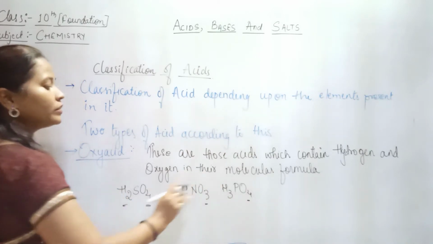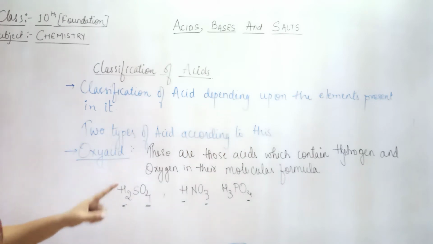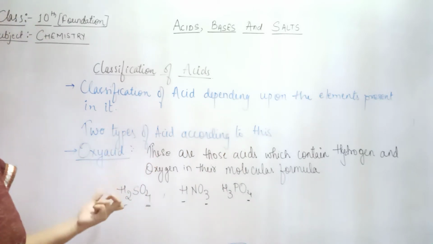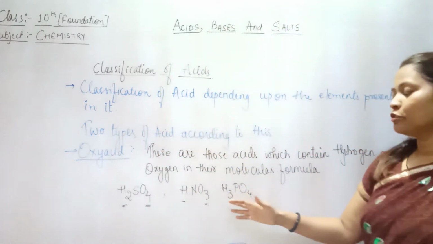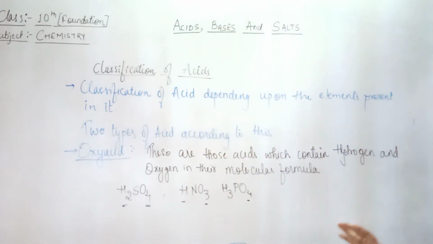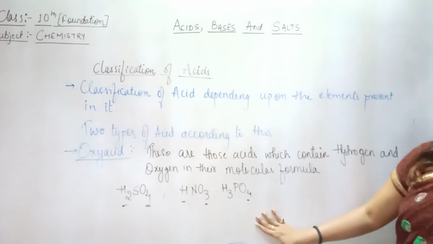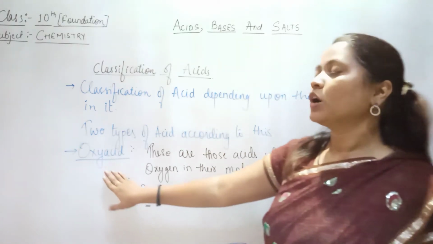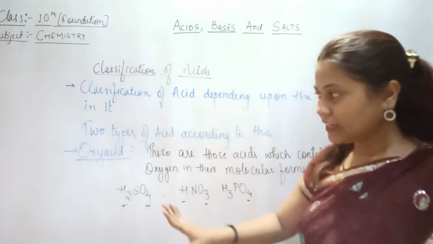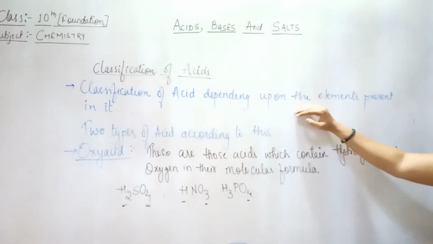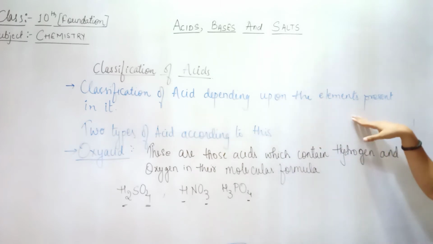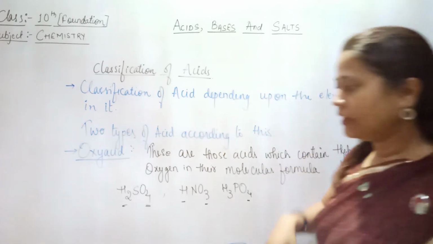As we are very much aware, an acid releases H+ ion, that is why hydrogen is also seen. Otherwise you only have to see that if oxygen is present in an acid, then it is termed as oxy acid. Clear? So this is the first type according to this criteria, that is depending upon the elements present in it. Clear?